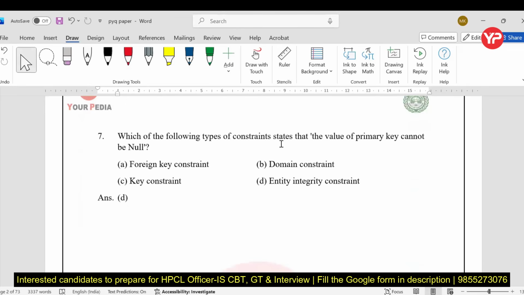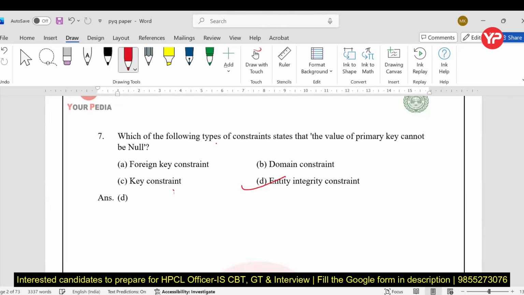Which of the following type of constraints states the value of primary key cannot be null? That is entity integrity constraint. In the foreign key constraints, we have referential integrity constraints. In the case of domain, the value of each cell, each column or each attribute has to be within their domain.